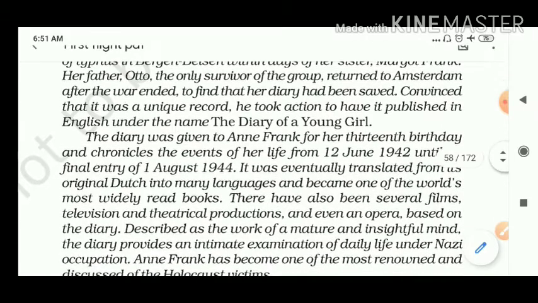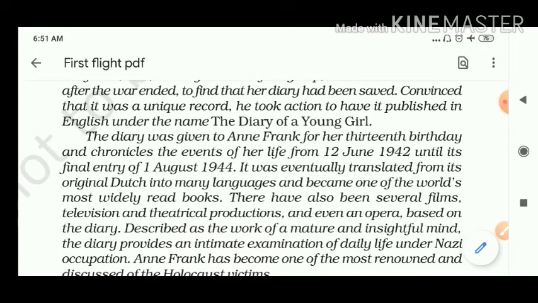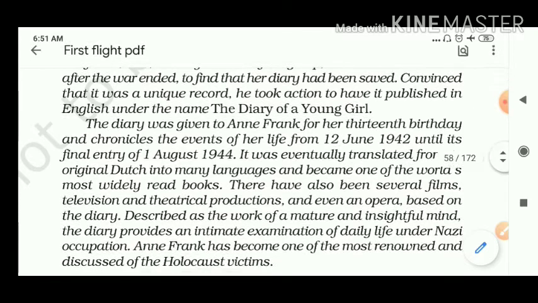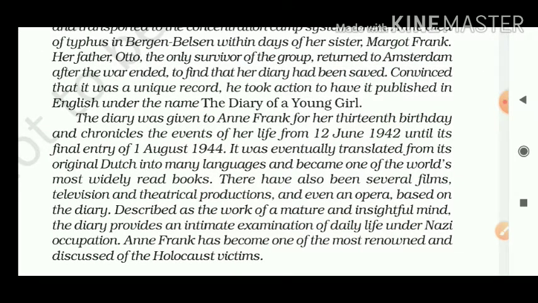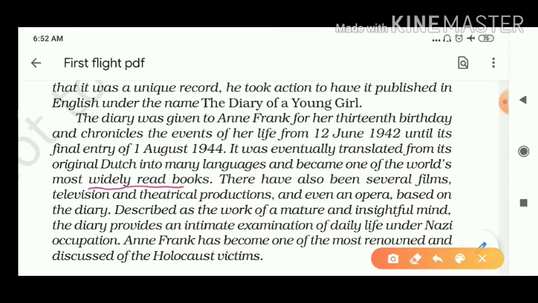She was 12 years old when the diary was given to her, and from that time onwards, she wrote it up to 1st August 1944. It was eventually translated from its original Dutch language into many languages. Even today it is translated into many languages, and became one of the world's most widely read books, as it is a diary and the best proof of the time during the Second World War.